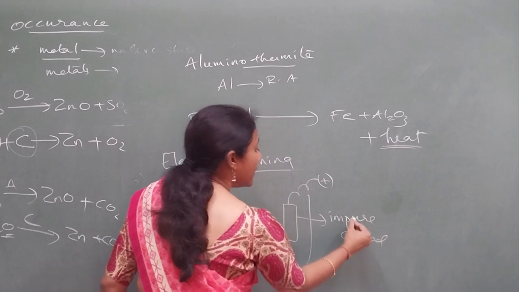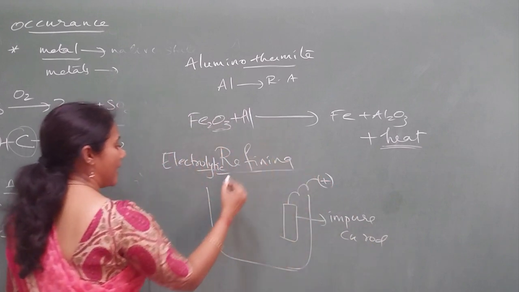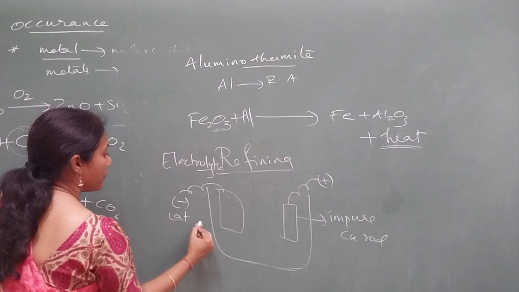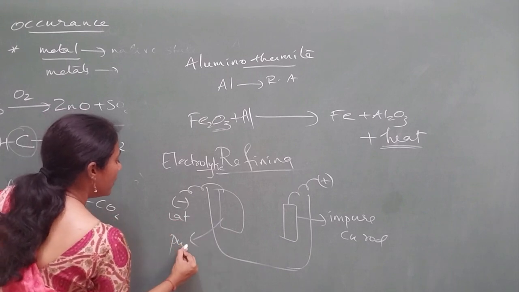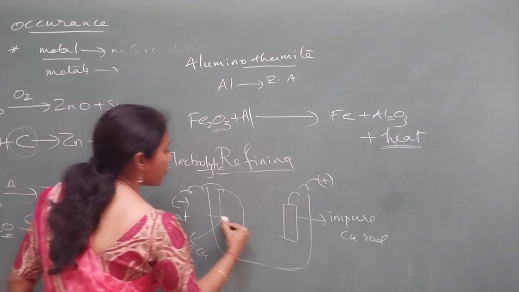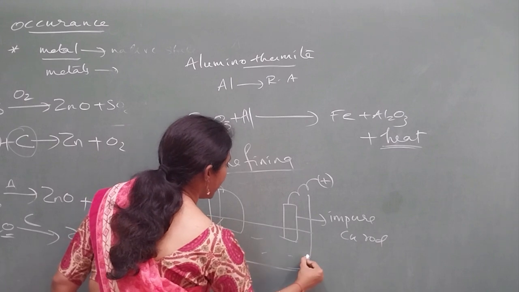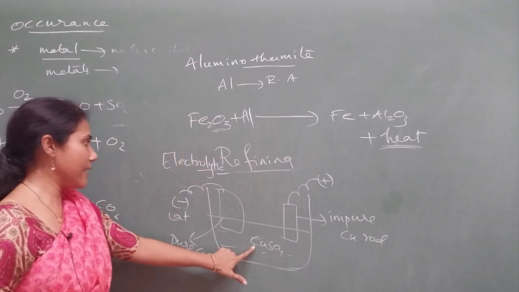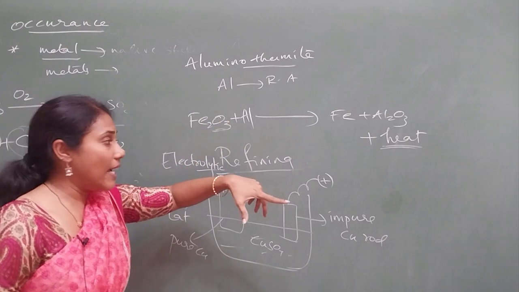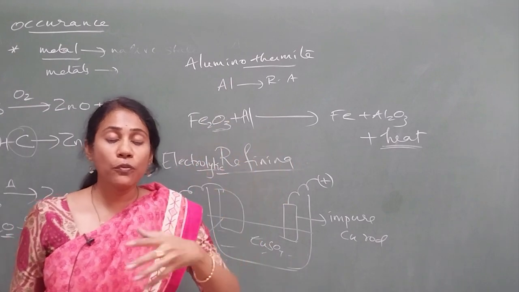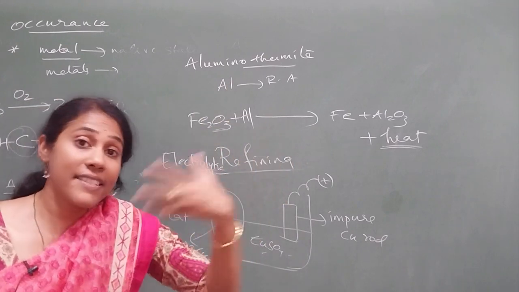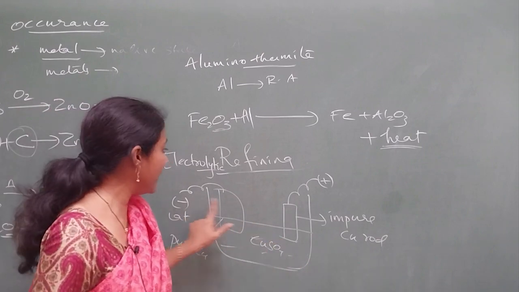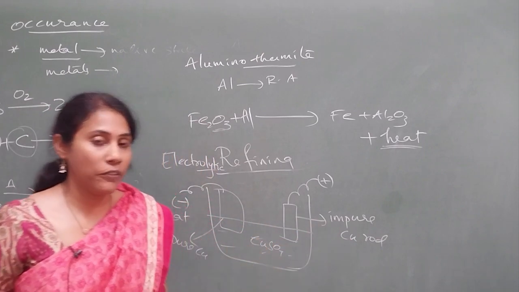Always remember, impure copper rod is taken as anode, pure copper rod is taken as cathode. Okay, so this is a pure copper rod. Here the solution is taken. Which solution? Copper sulfate. For copper, copper sulfate. For silver, silver salt. If you want to refine zinc, you have to take zinc salt. So the electrolyte is different depending on what metal you are purifying.